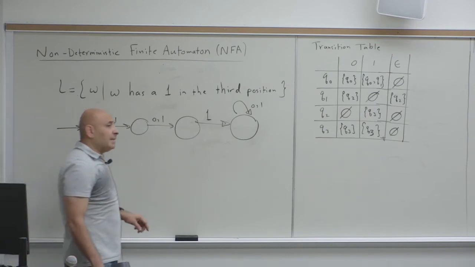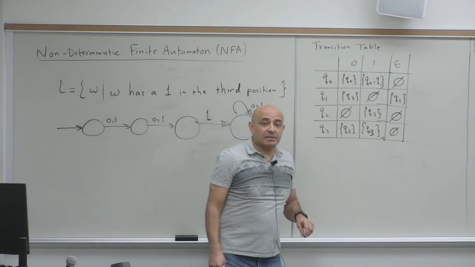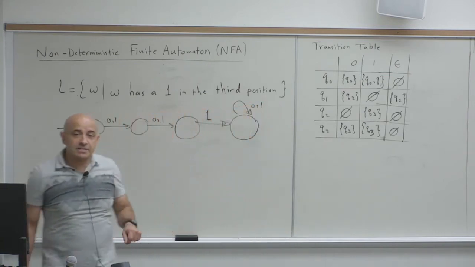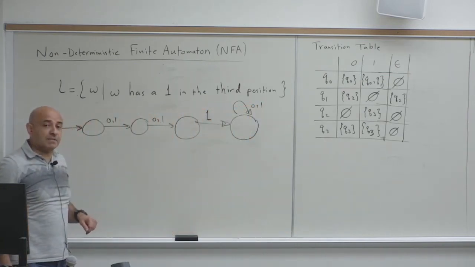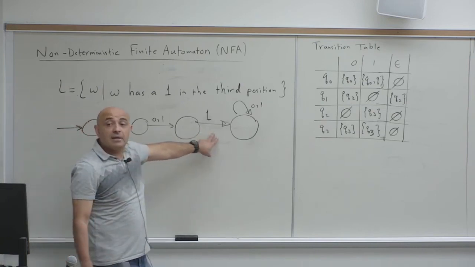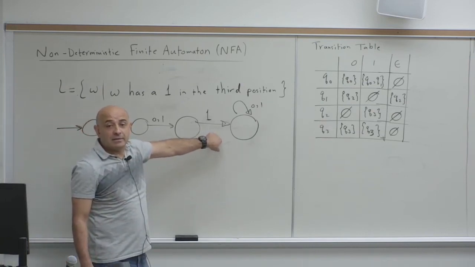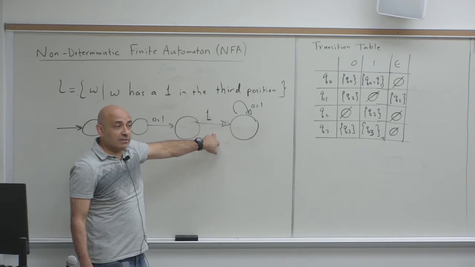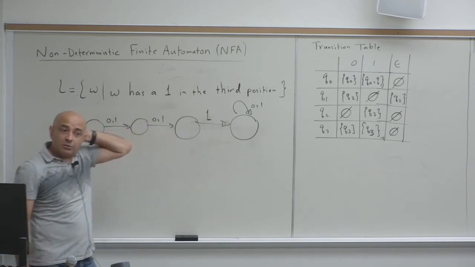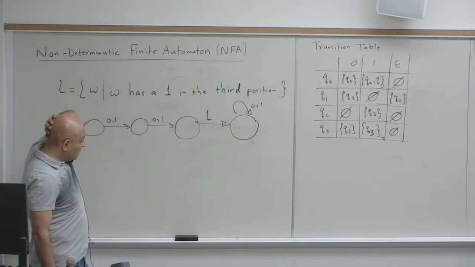So the NFA basically implicitly rejects. You're not explicitly specifying it. And that's why, once you get used to it, it's easier to construct than a DFA. You don't have to worry about everything.